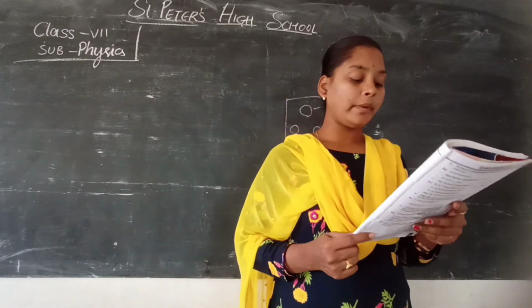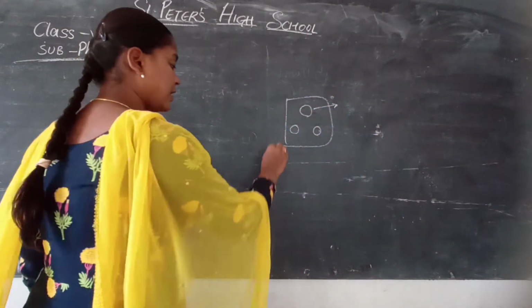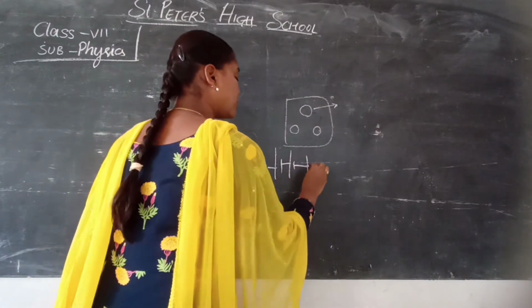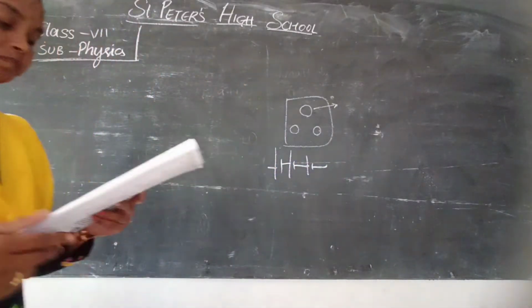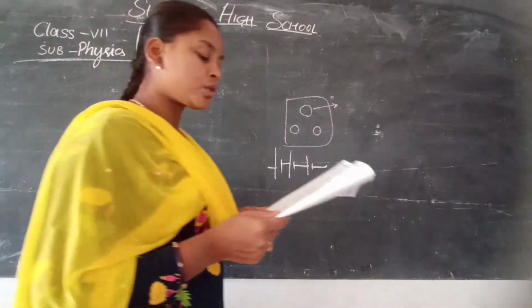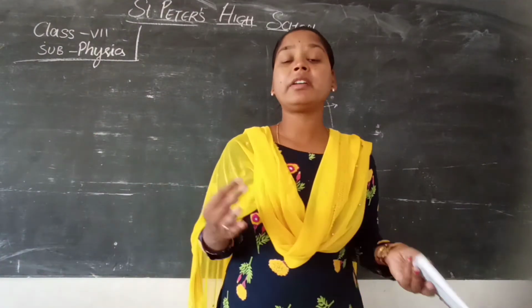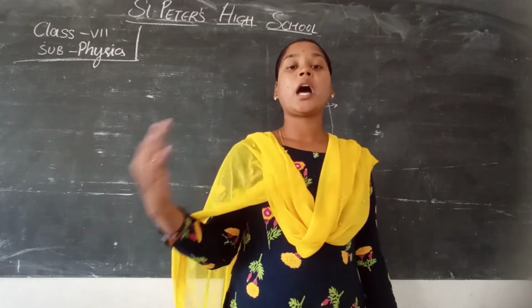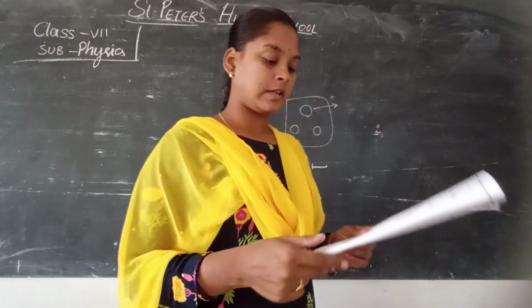Next, a combination of 2 or more cells. The symbol of a cell is this one, right? These are the wires. A combination of more cells is called a battery. The source of electricity: where do we get electricity from? Power houses, thermal stations.